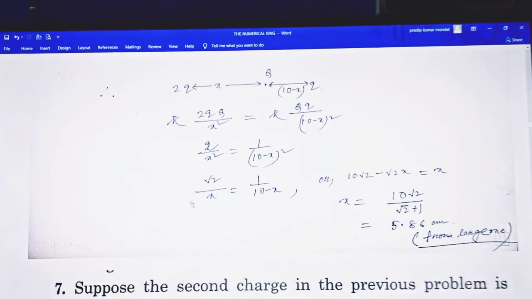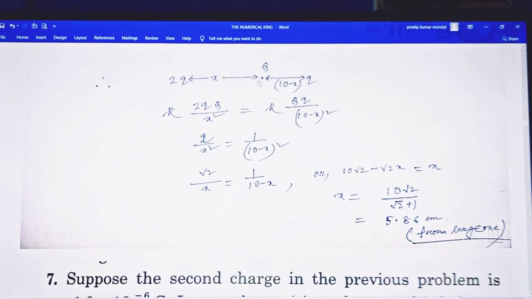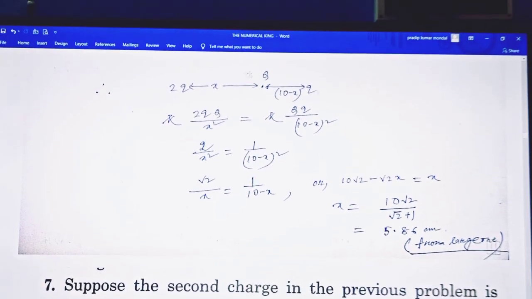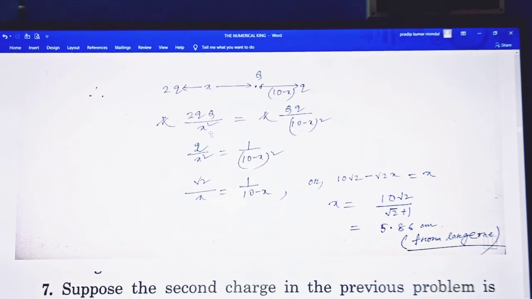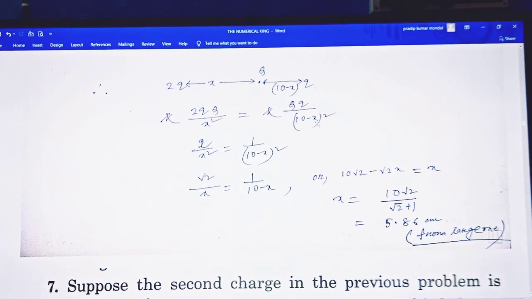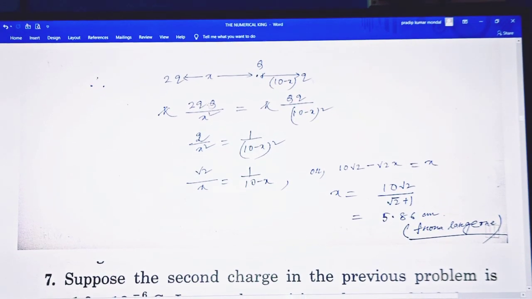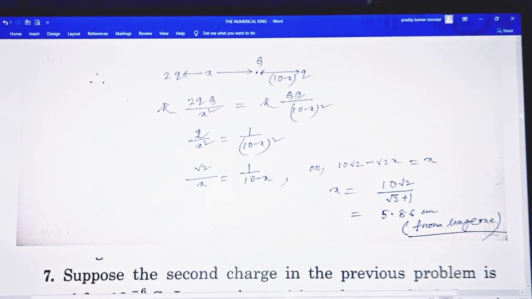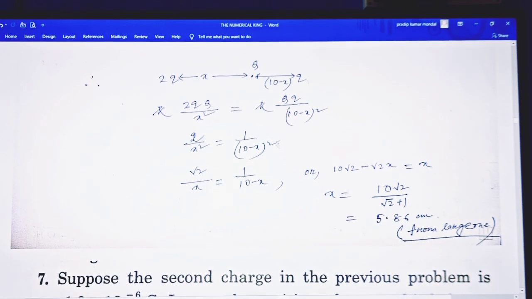So the problem is there are two charges, and where the third charge is placed so that the total system is in equilibrium. So here is the position, and the repulsion force between the two charges is kappa q1 q2 by x square, and for this pair this is equal to kappa capital Q small q by 10 minus x whole square. So kappa and kappa cancel each other, and small q and capital Q also cancel each other. Here 2 remains, and 2 divided by x square equals 1 by 10 minus x whole square.